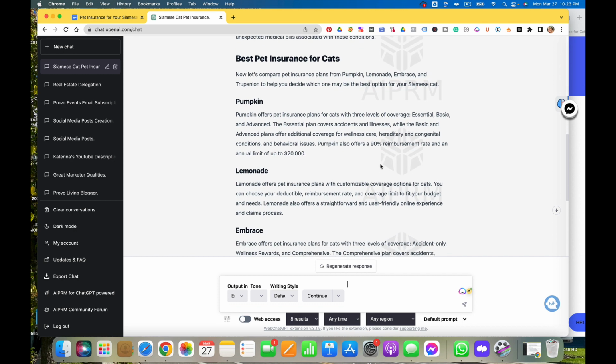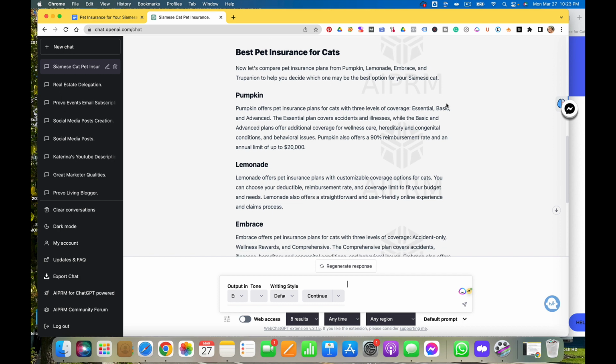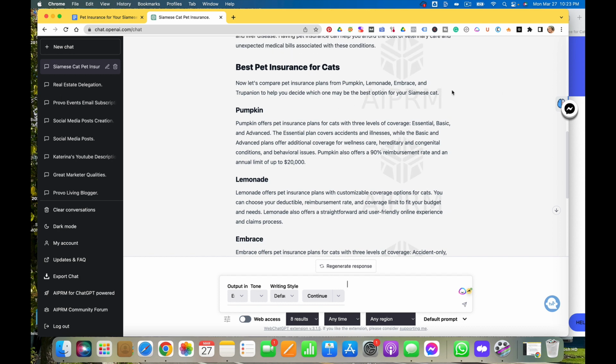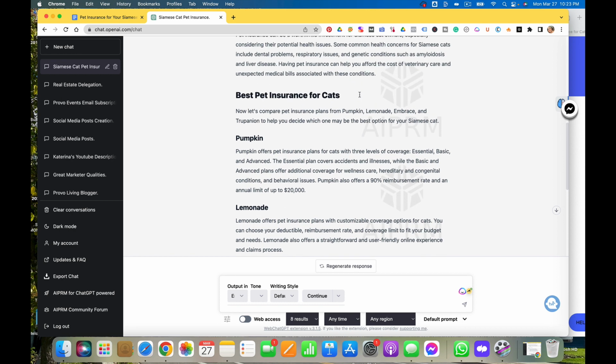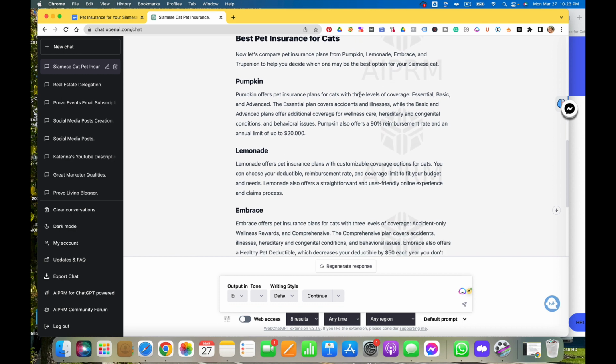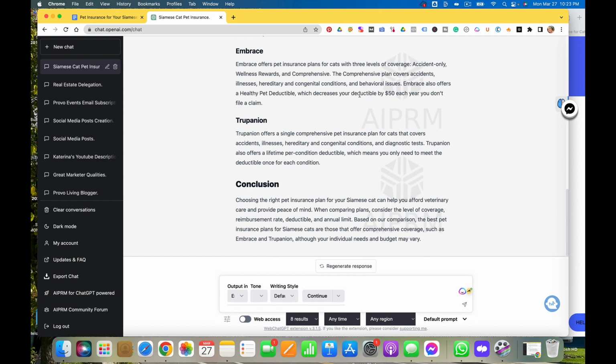I'd like to help you decide which one may be the best for your Siamese cat. That's where I would put my affiliate link and tell them to go to Swift to compare the plans side by side. And then let's see,